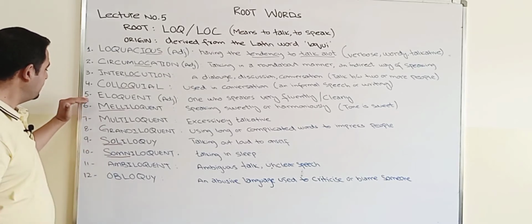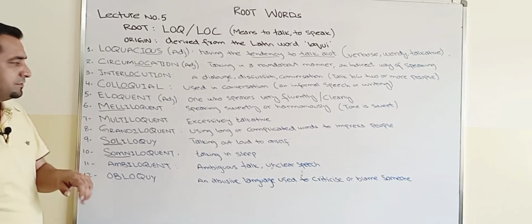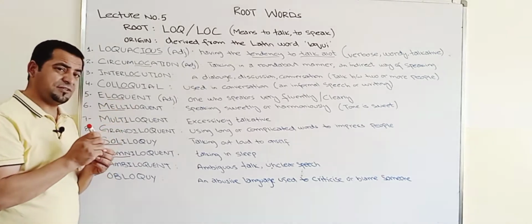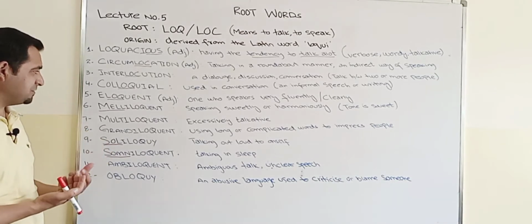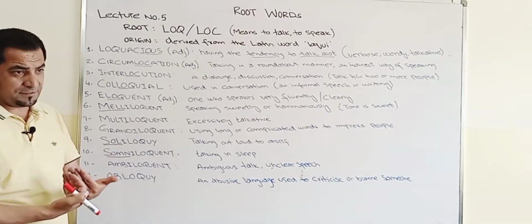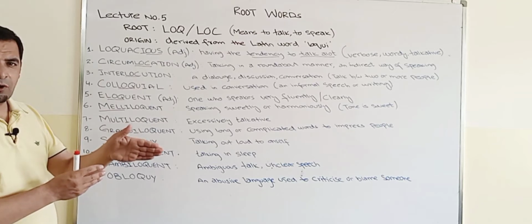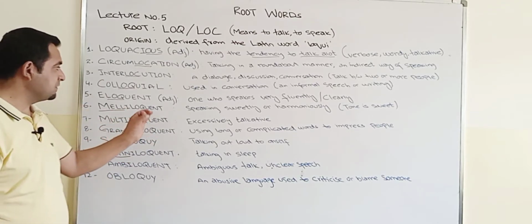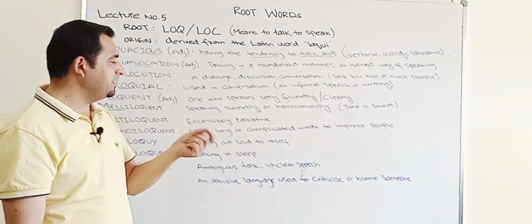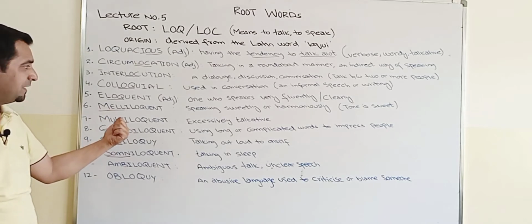Moving ahead. So the fifth word is eloquent. Eloquent, again we could see that the root LOQ is here. So it's an adjective. Based on the root, we could feel that more or less it's related to talking or speaking. One who speaks very fluently or clearly is said to be eloquent.